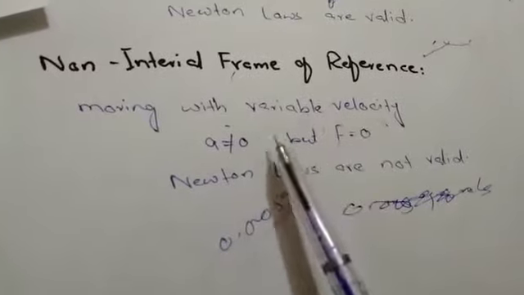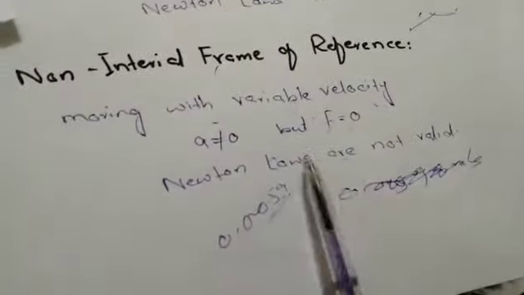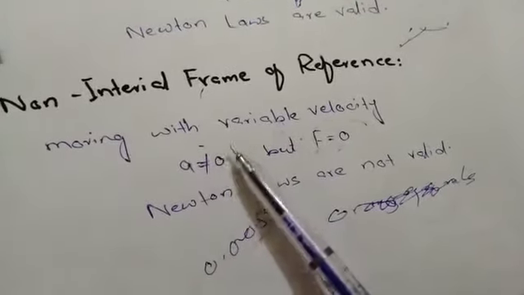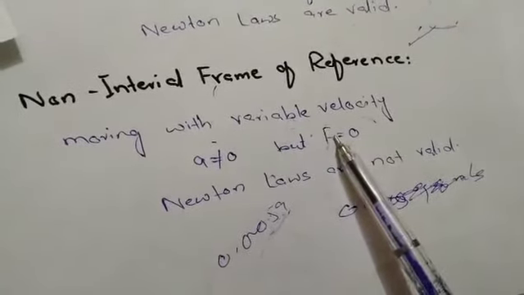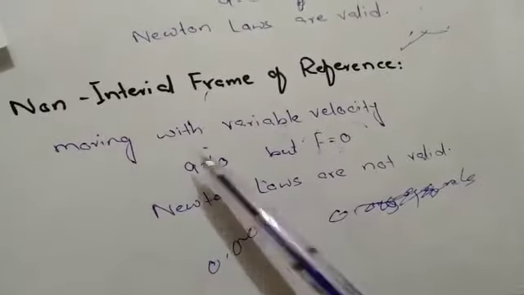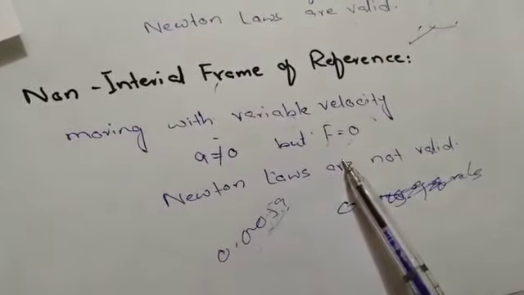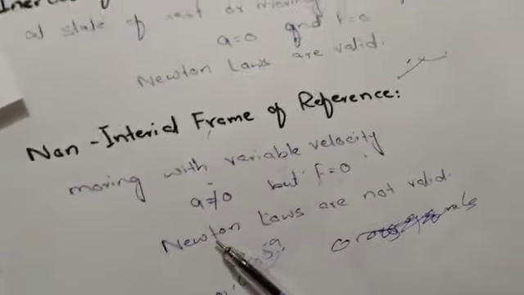According to Newton's law, when F is equal to 0, then acceleration is equal to 0. But in a non-inertial frame of reference, acceleration is not equal to 0 even when the force acting on the frame of reference is equal to 0. So in a non-inertial frame of reference, Newton's laws are not valid. You can consider Earth as an inertial frame of reference.